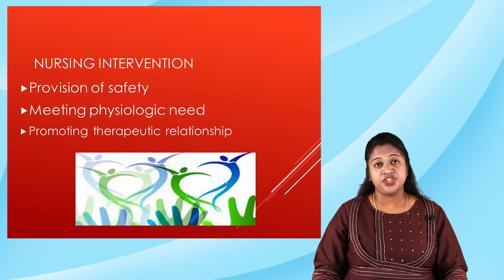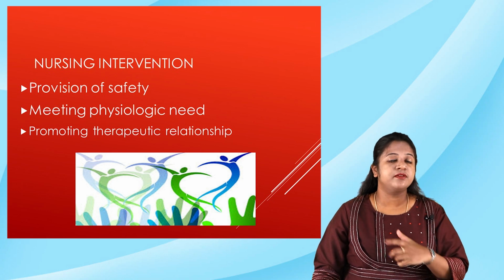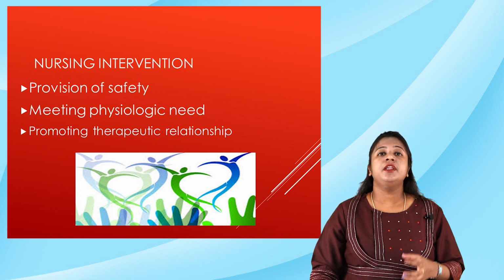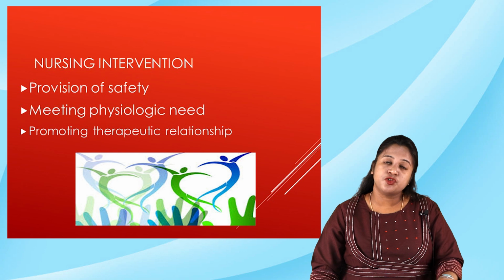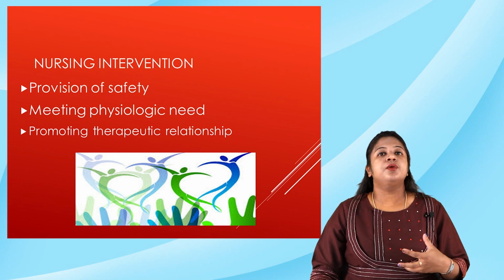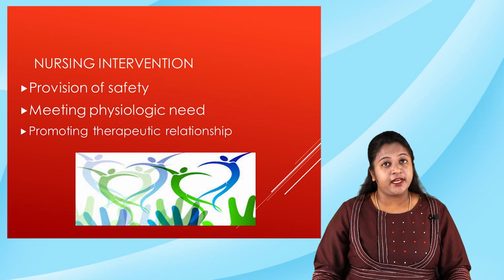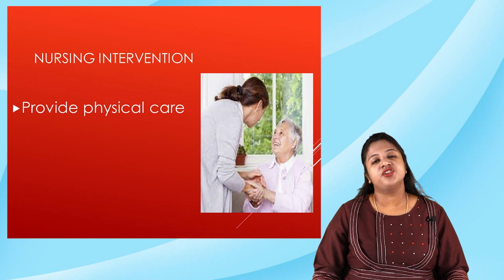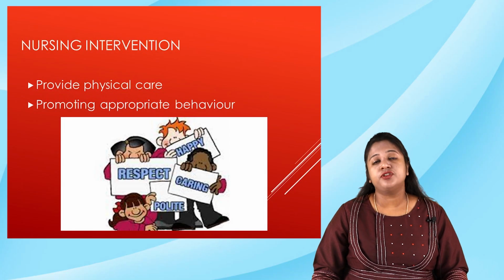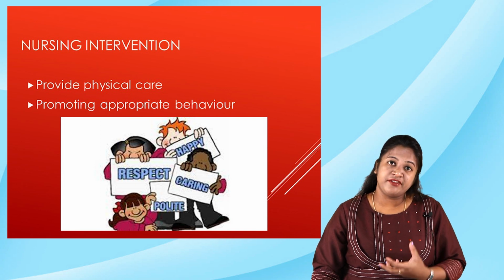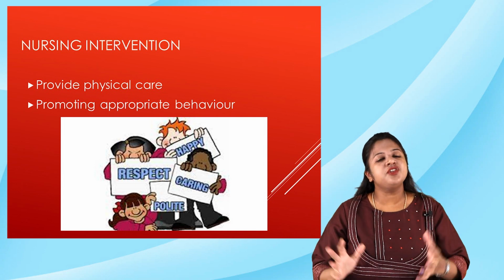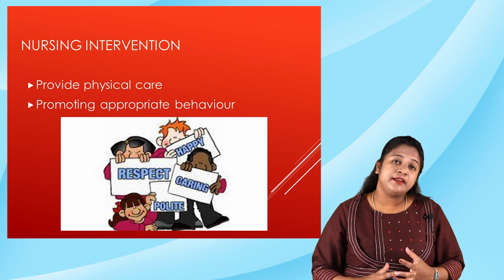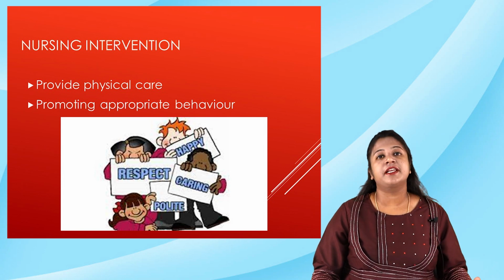Promote the therapeutic relationship. In case of depression, the person will not interact, the person will have problems with communication, he will isolate himself. So involve the patient in group activities so that he will socialize and try to communicate, thereby promoting the therapeutic relationship. Promote the activities of daily living. Provide physical care for the patient. Promote appropriate behavior for the client. So when he shows an acceptable behavior or a positive thought, okay, you need to encourage and reinforce the positive behavior, right? So you're going to uplift the client's mood, and you're going to uplift the client himself.